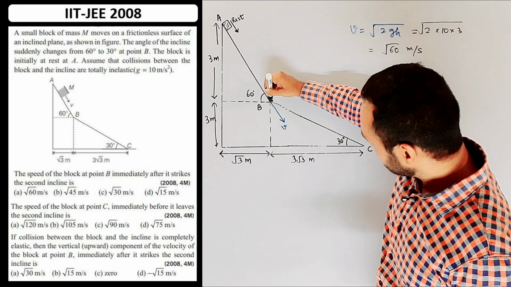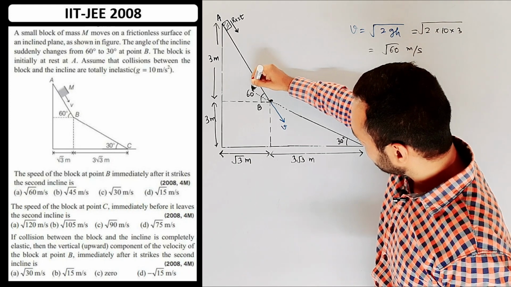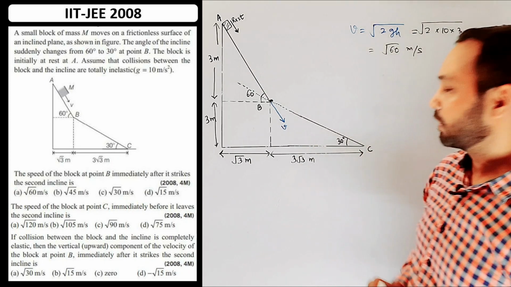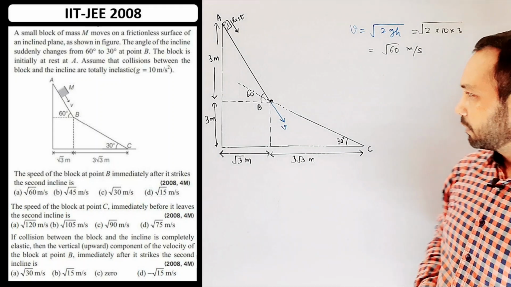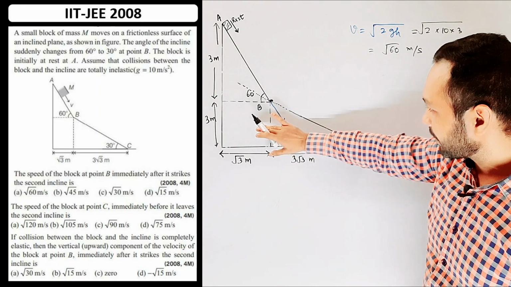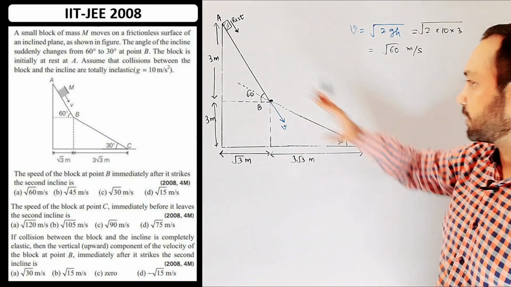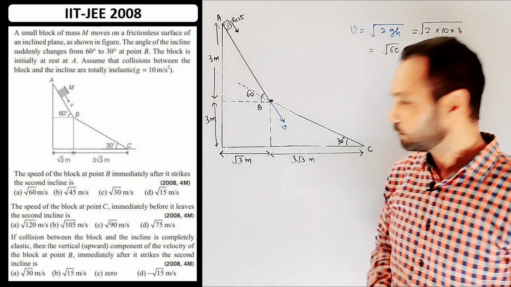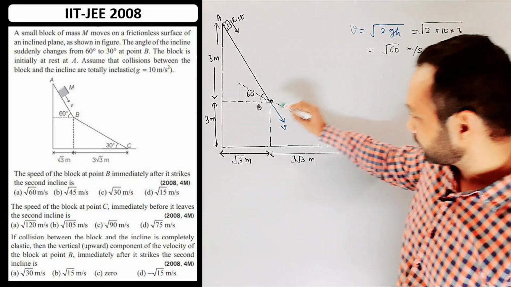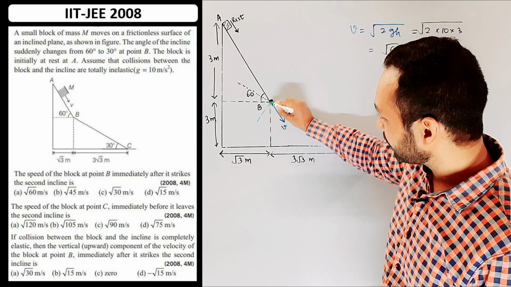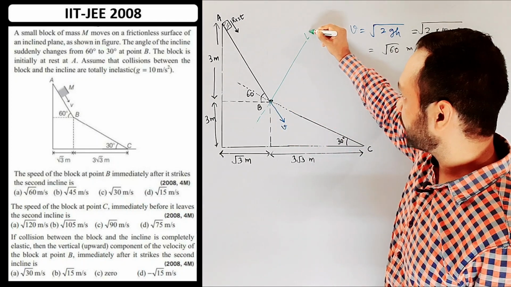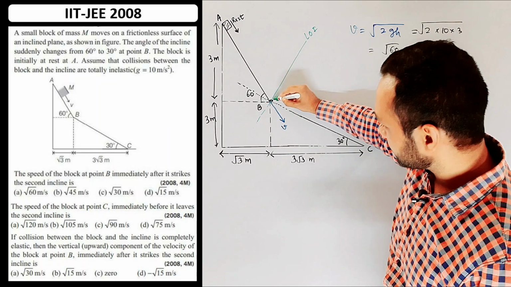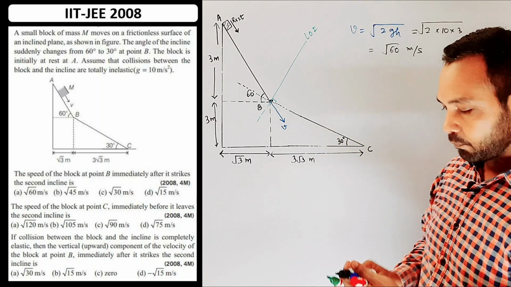Let me extend it in the backward direction, and let me draw the LOI, the line of impact, to the second inclined plane. The line of impact of the collision is normal to this inclined plane, so this is the line of impact like this. This is LOI, and obviously this is a normal to this inclined plane.